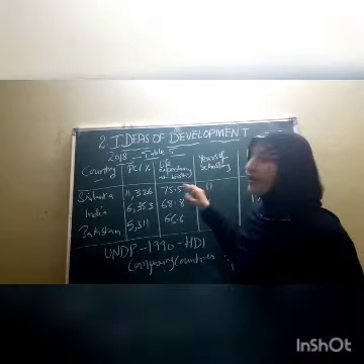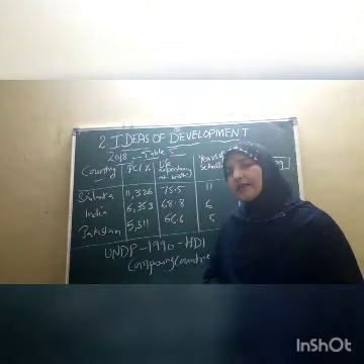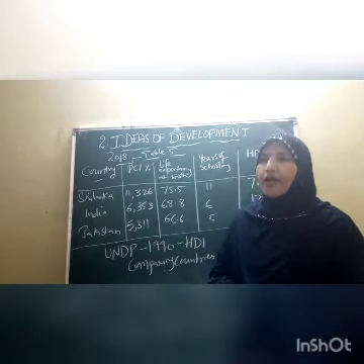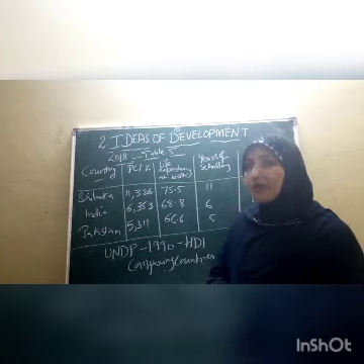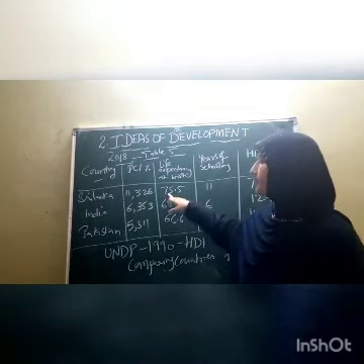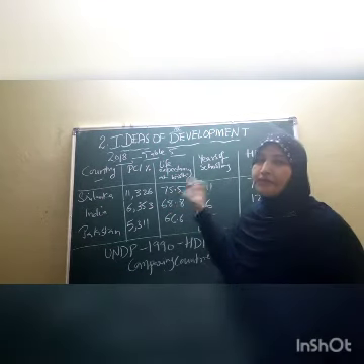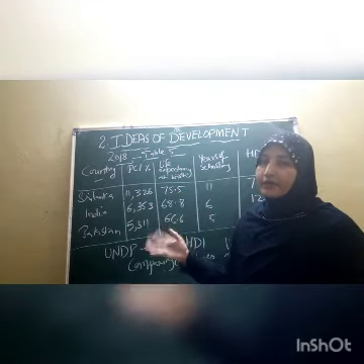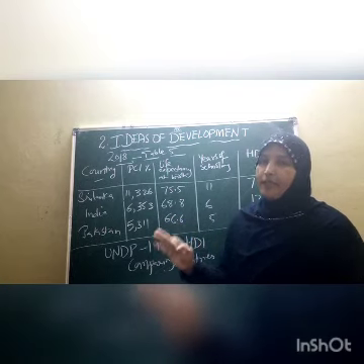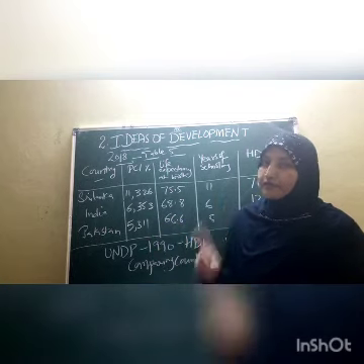The second one is life expectancy, the expectancy of life at the time of birth. This is an expectation of how many years the people of that country live. The life expectancy for Sri Lankans is 75.5, because of good health facilities.